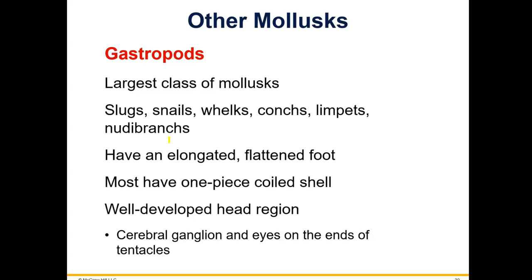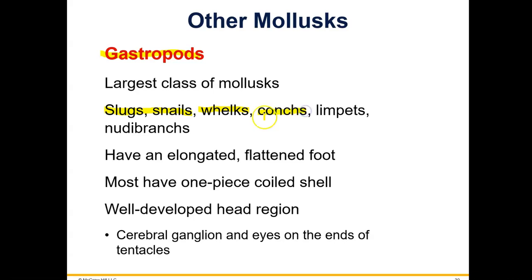And then we have the gastropods, the class Gastropoda, which includes the slugs and the snails, which we recognize from live on land. And then the ones that have these beautiful shells that we collect at the beach, whelks and conchs.